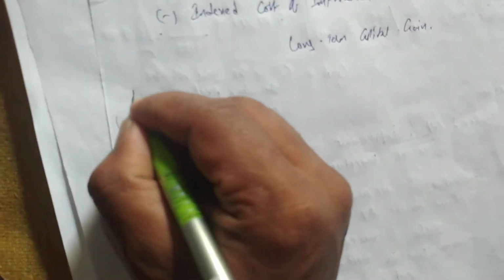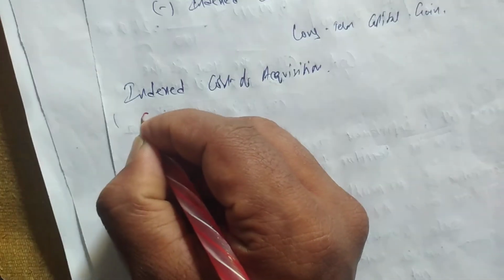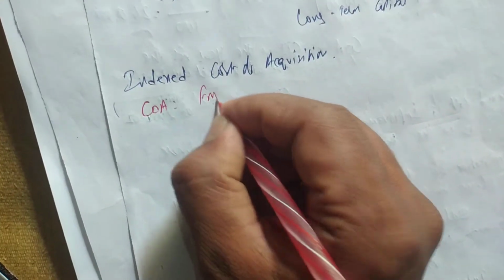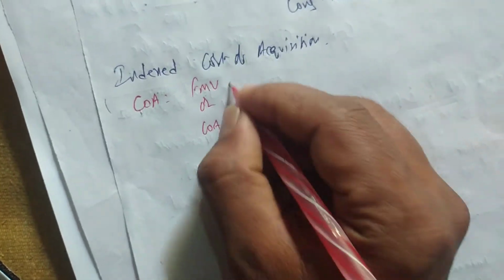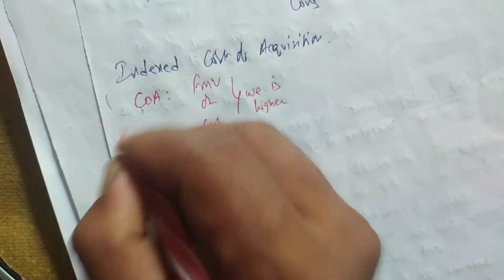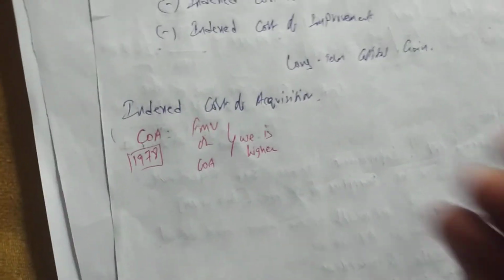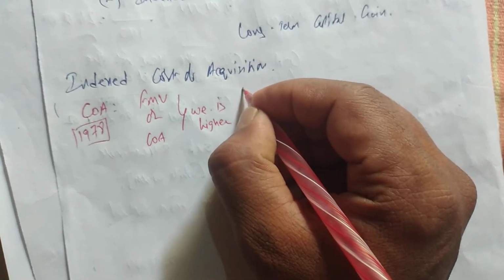Okay, next index cost of acquisition. Now we have to do the index cost of acquisition. The asset was purchased before 1/4/2001, so cost of acquisition will be FMV or COA, whichever is higher. Why are we doing this? Because it was purchased before 1/4/2001, in 1978.